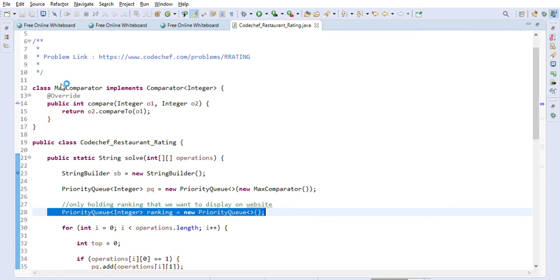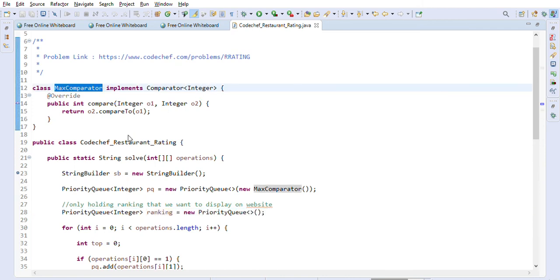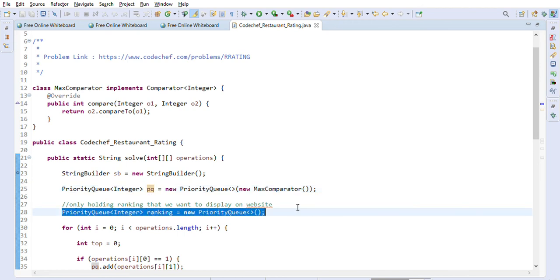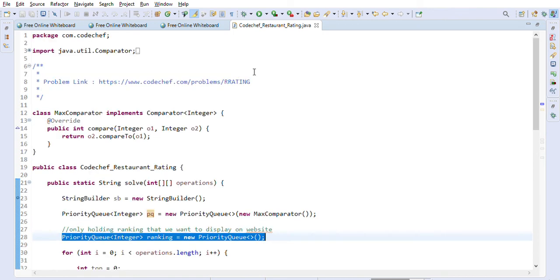We implemented a max comparator because we wanted the priority queue to hold the rankings in decreasing order, right? And this ranking queue will hold the rankings that we want to display on the website in increasing order, which is the natural order without any comparator. So this is how we can solve the restaurant rating problem on CodeChef.